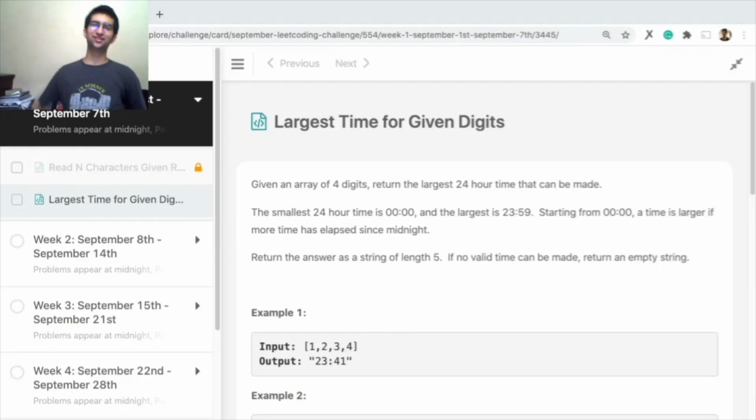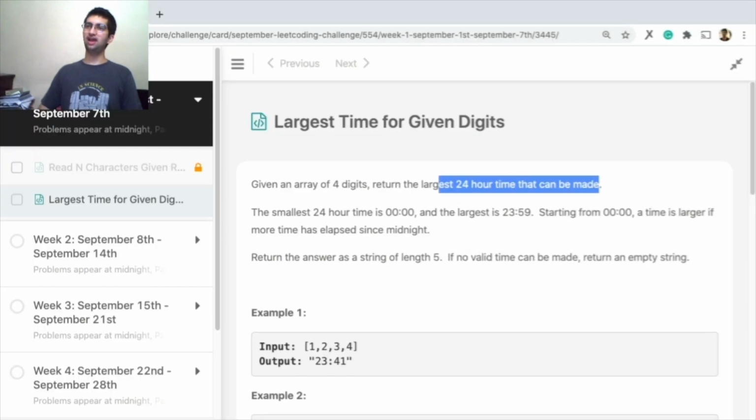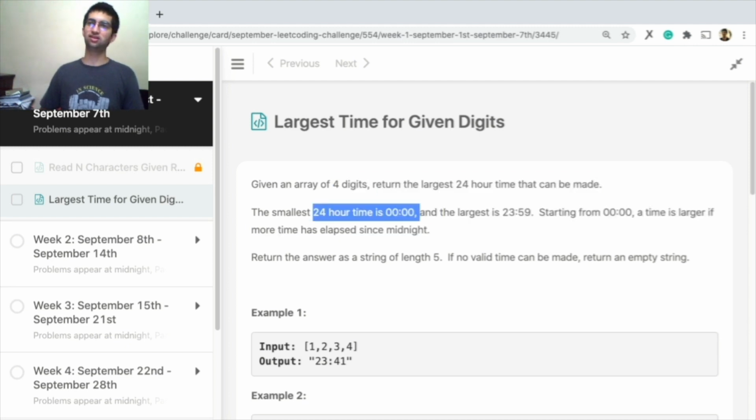Hello everyone. So let's look at the LeetCode September challenge. Day 1 problem. Largest time for given digits. Given an array of 4 digits, return the largest 24-hour time that can be made. The smallest time is 4 zeros and the largest is 2359.